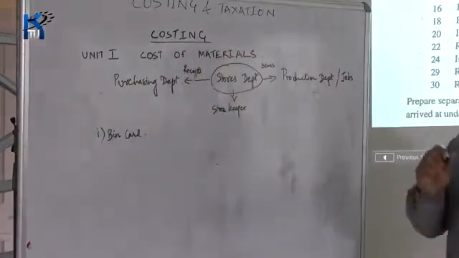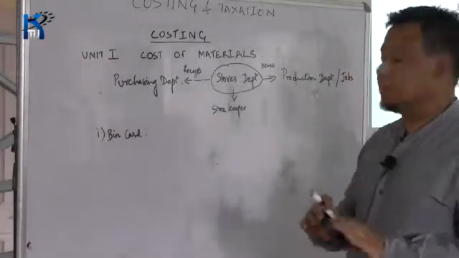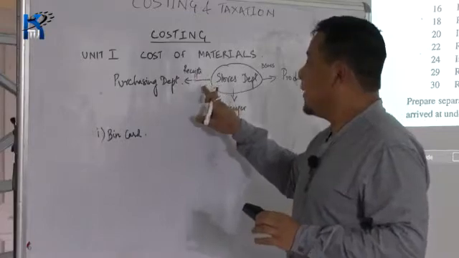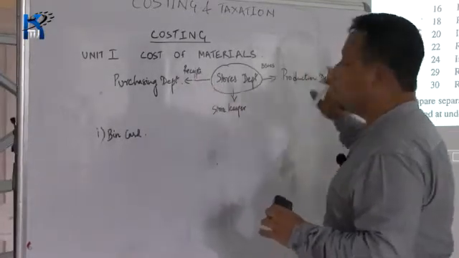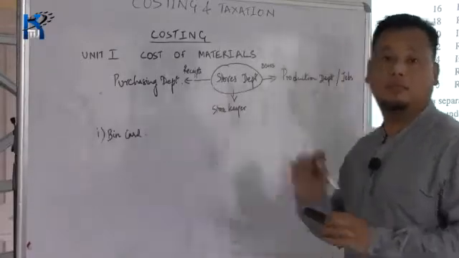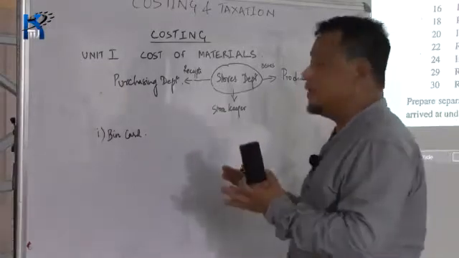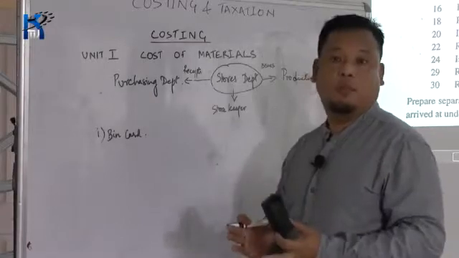So, students, you have to know what a bin card is. It is a record of all the receipts made from the purchasing department and issues made to the production department or jobs. So, basically it is a record of issues and receipts of materials in its quantitative form only.